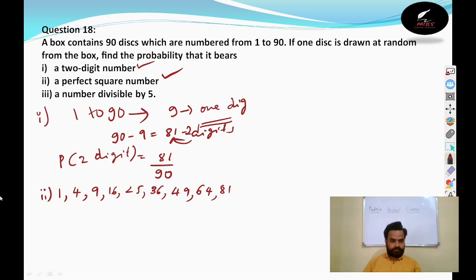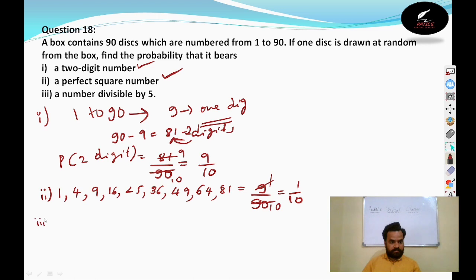Let's count: 1, 2, 3, 4, 5, 6, 7, 8, 9 numbers are perfect squares. Total numbers are 90. 9 by 90, 9 ones are 9, 9 tens are 90, so the probability is 1 by 10.